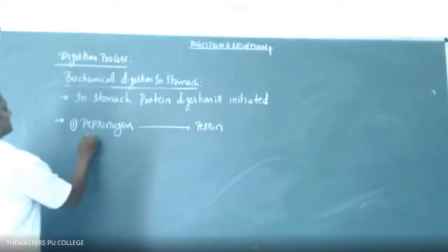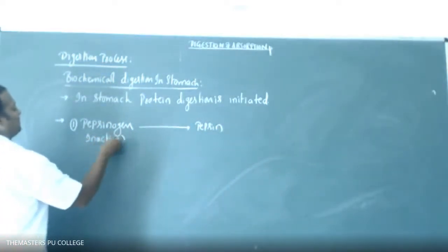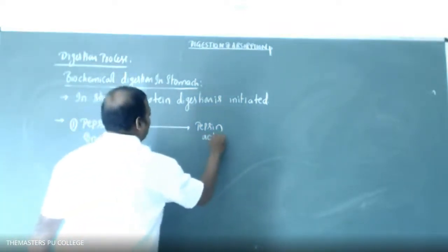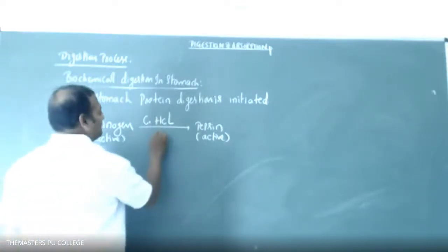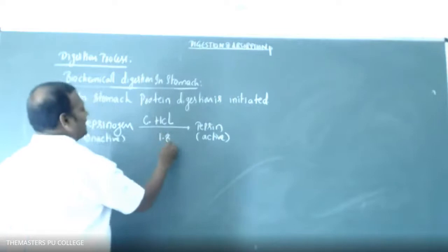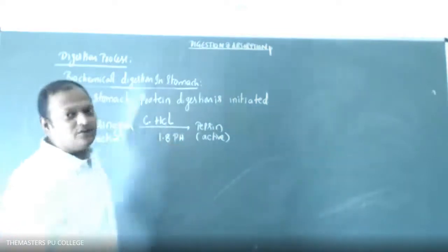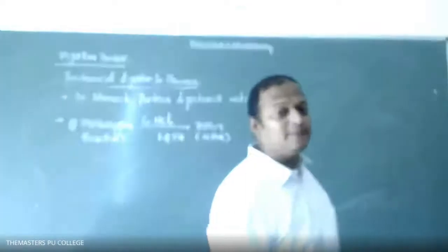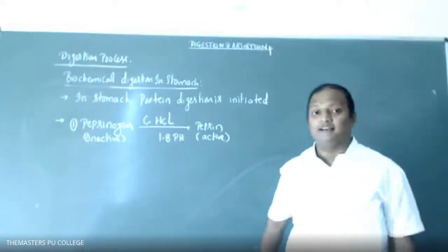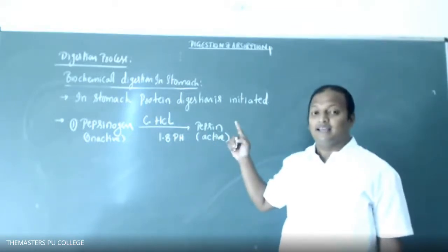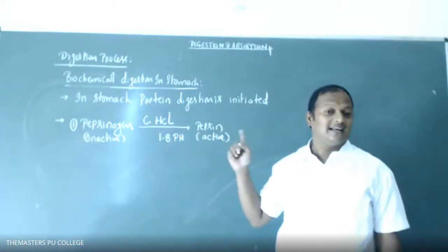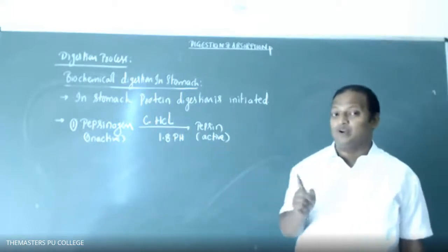Inactive pepsinogen is converted into active pepsin in the presence of concentrated HCl, and the pH is 1.8. A pH of 1.8 means highly acidic. In the presence of a highly acidic nature only, that point you need to remember. If the pH changes, then the digestion process does not occur. Okay, students, that point you need to remember.